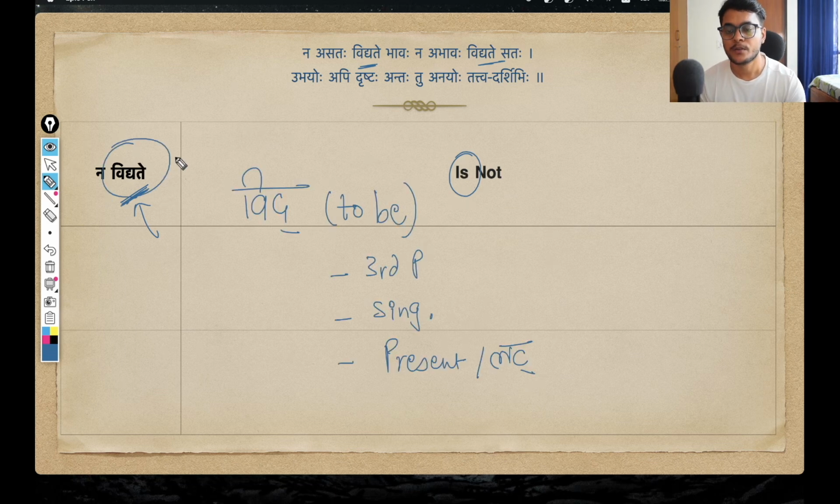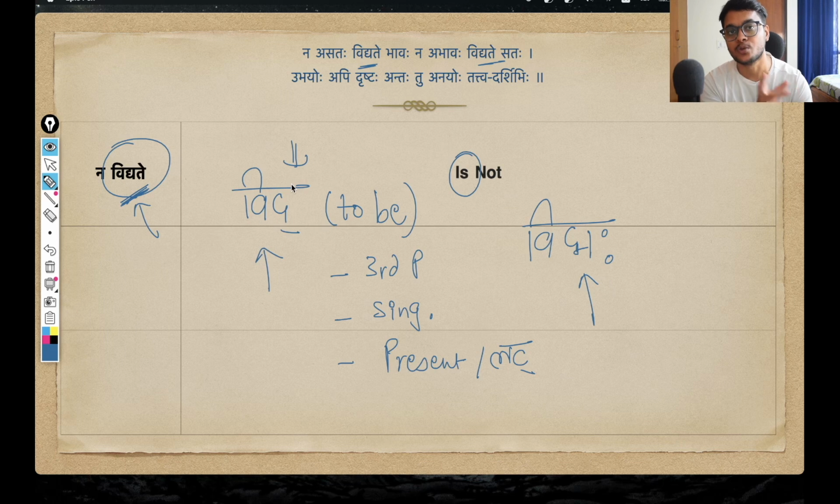Because this particular verb form is coming from vid dhatu. Vid dhatu means to be, to exist in that sense. And we have seen this dhatu, this verb root before also. For example, in this particular chapter, 6th shloka, we saw this particular verb form vidmaha. And this vidmaha also came from vid dhatu only. But don't get confused. These two are different dhatu, different verb roots.